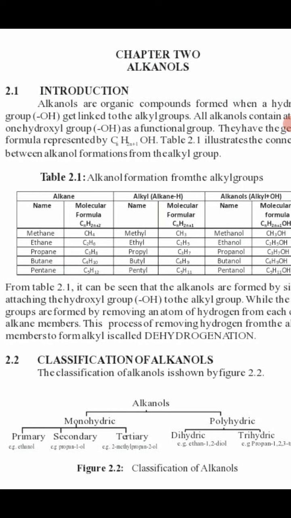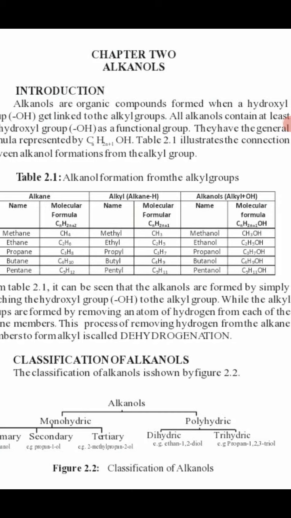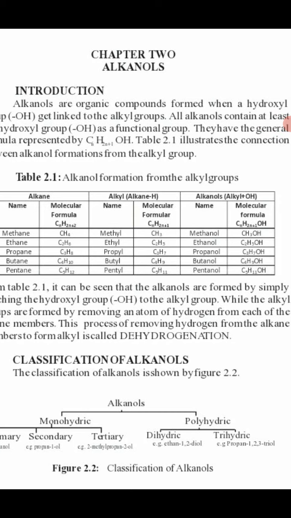Example of primary alcohols, you can see there we have ethanol. Then secondary alcohols, you have propan-1-ol. Tertiary alcohols, you have 2-methyl-propan-2-ol. I'll show you all the diagrams, you see them properly when we start naming compounds. Just take note of those examples. Then for dihydric alcohols, you have ethane-1,2-diol. And for trihydric alcohols, you have propane-1,2,3-triol, also called glycerol.